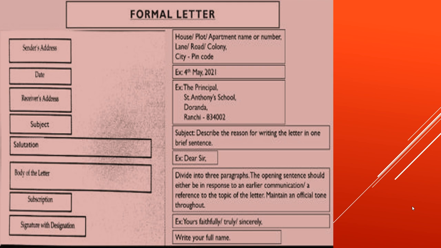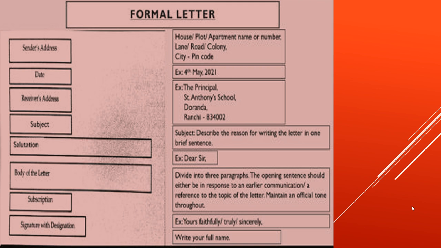Just describe. You can also write a letter of request or a letter of complaint. So, just one line. Remember, a line. Just give a brief introduction about what you're going to talk about. Then comes the salutation. So you can write, Dear Sir. Salutation is how you greet the person you're writing to.